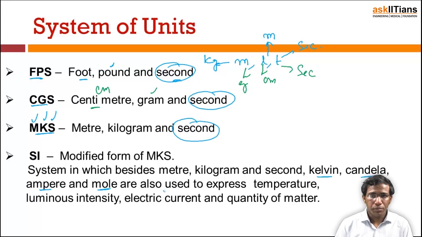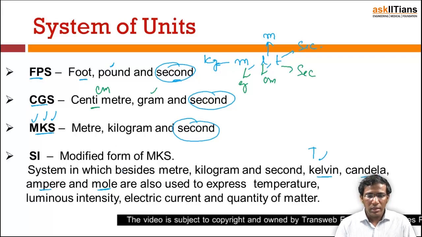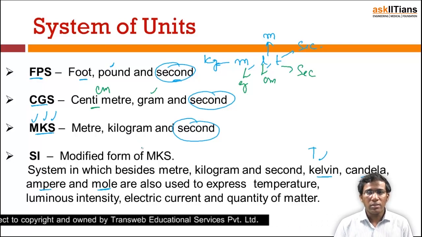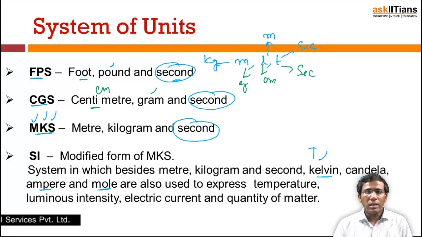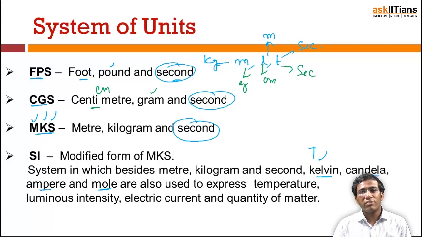They are also expressed as fundamental units, in which Kelvin is used to express the temperature, candela is for the luminous intensity, ampere is for current, and mole is for the quantity of matter. Okay. So, the difference between MKS and SI is, in MKS we have only three fundamental quantities, mass, length and time, but in SI, in addition to these three, we have four more fundamental quantities: temperature, luminous intensity, current as well as the quantity of matter. Okay. So, these four more fundamental quantities we have in the SI system.